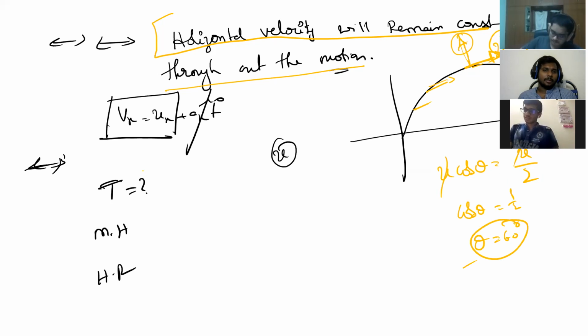Then you can solve the problem or not. Yes, sir. So time of flight is how much? 2u sin theta by g. Sin 60 is root 3 by 2. So it is equal to root 3 u by g. The maximum height is what? You can solve it now. Horizontal range, because you know theta.